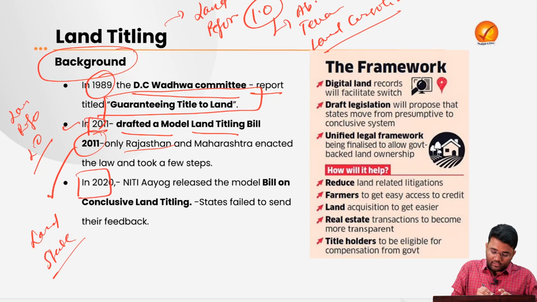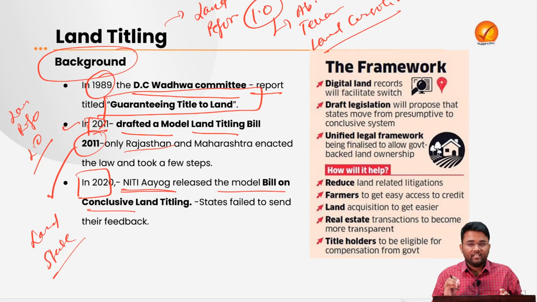In 2020, Niti Aayog released the model bill on conclusive land titling, and they said please provide feedback on this model conclusive land titling, whatever suggestions you have. But most of the states didn't provide proper feedback to Niti Aayog.